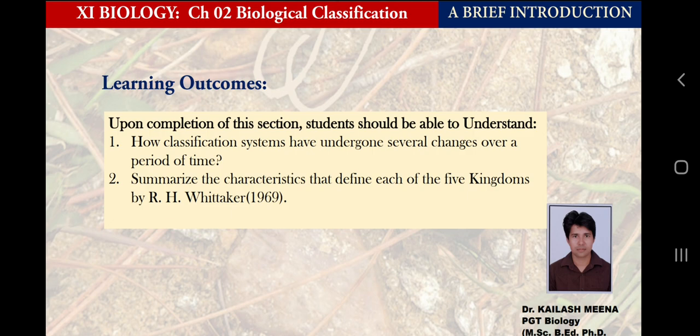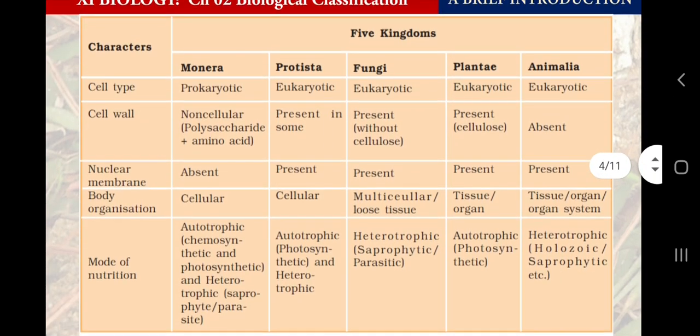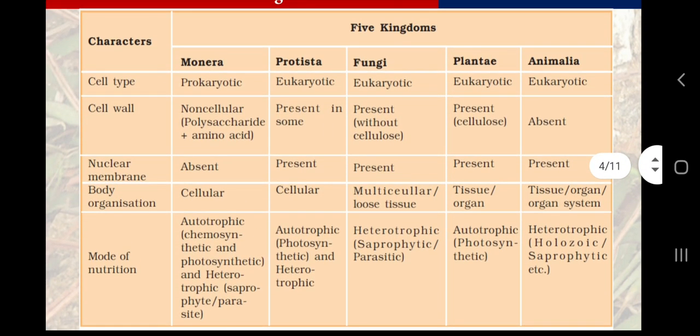I will focus more on learning outcome 2 in this video lecture. Now, this is a table given in your NCERT biology textbook, chapter number 2, in the initial one or two or three pages, and this is a very important table. By remembering this table, we have a broad understanding of these groups. So let me first label these groups.